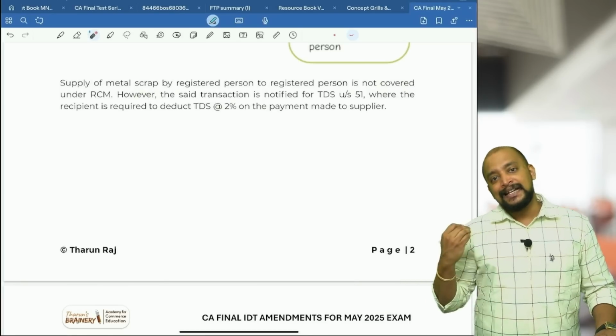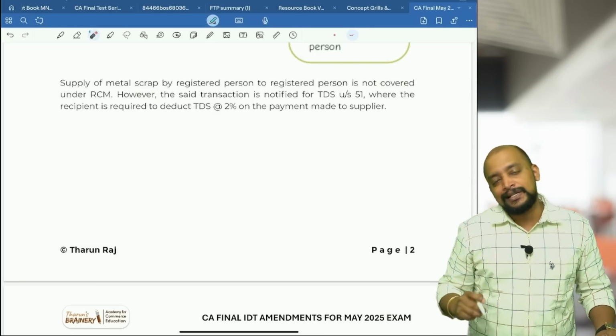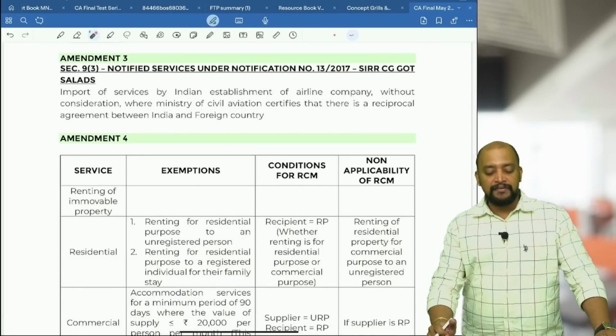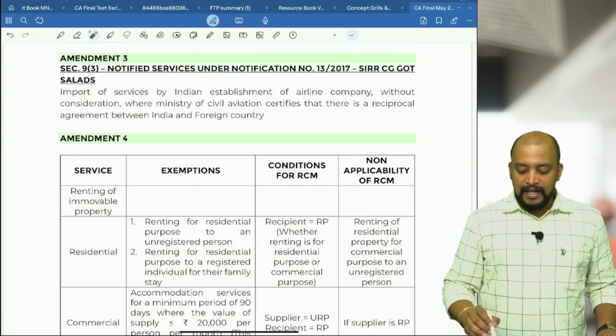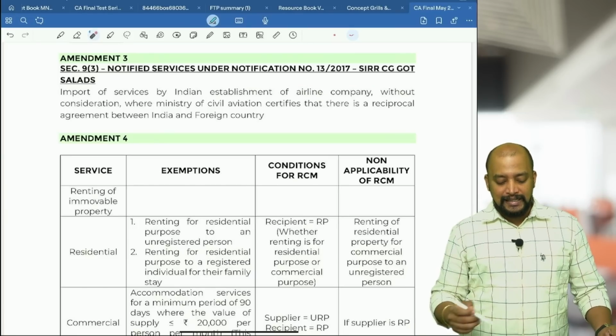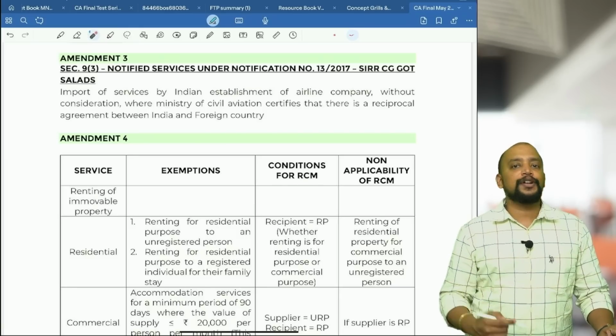But once the TDS is applicable only on the payments that is remitted, again excluding GST, then only TDS is computed. Next, third amendment that we have is notified services under notification 13/2017. So in this, we have one exemption related to import of services.